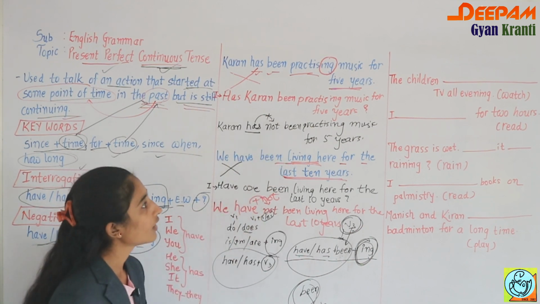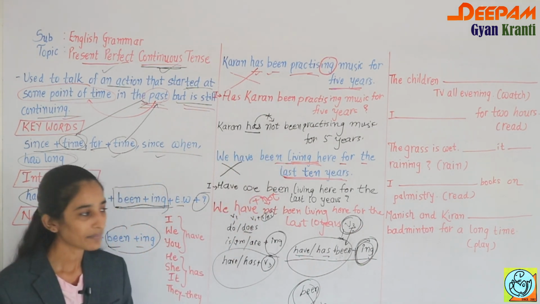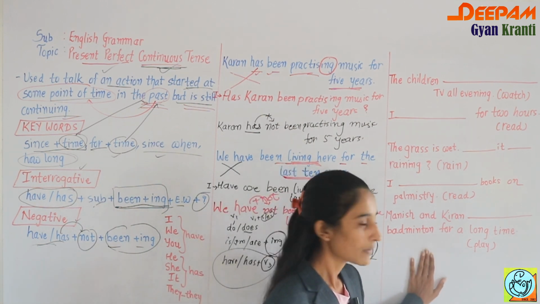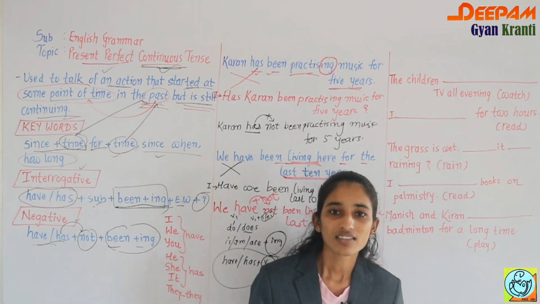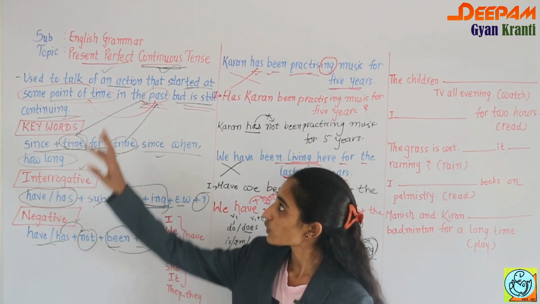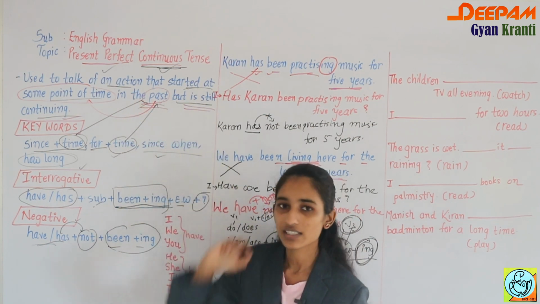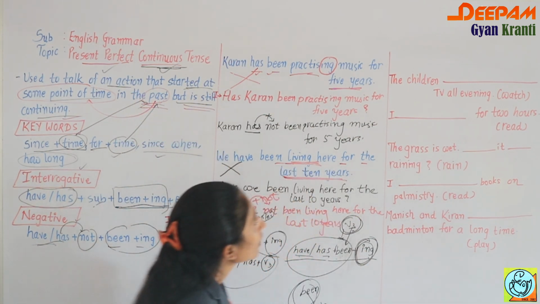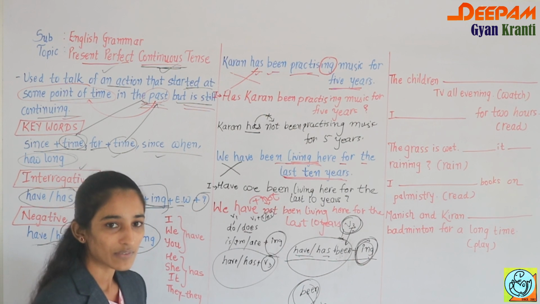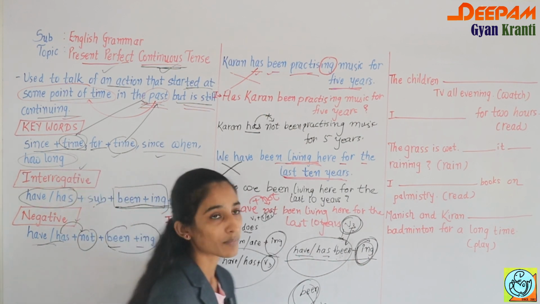Sometimes in the exam verb forms are given, meaning blanks are given and the instruction is like: fill in the blanks with the present perfect continuous tense. So see: the children blank TV all evening. As far as these blanks are concerned, first of all you have to check the subject.